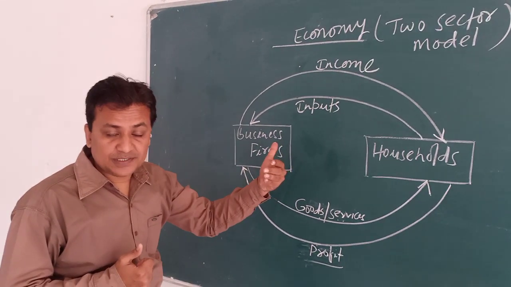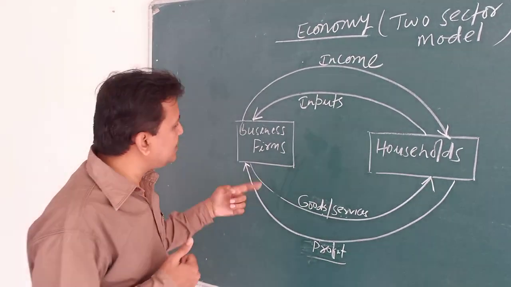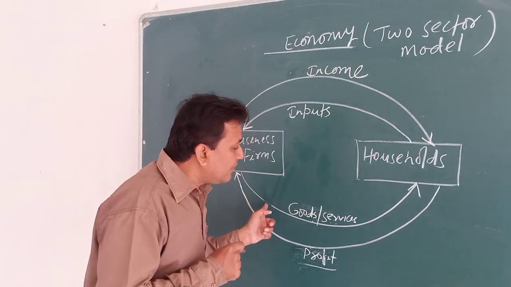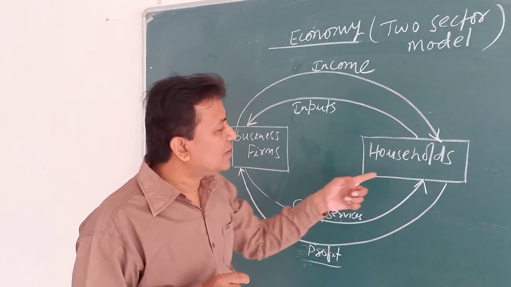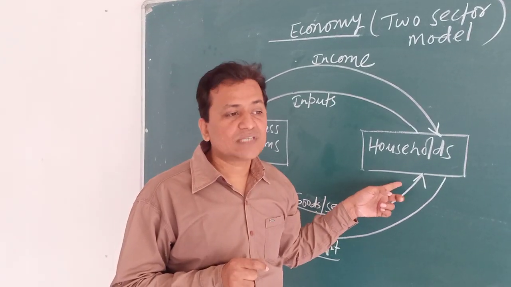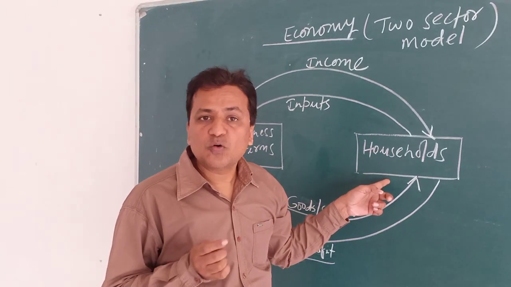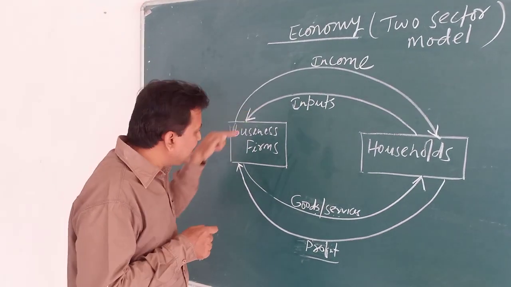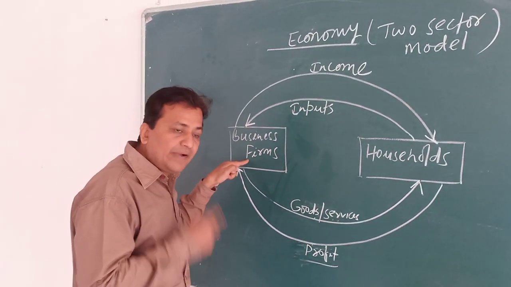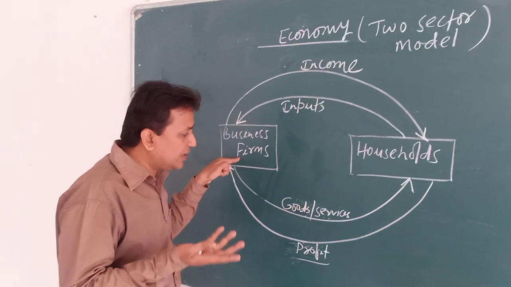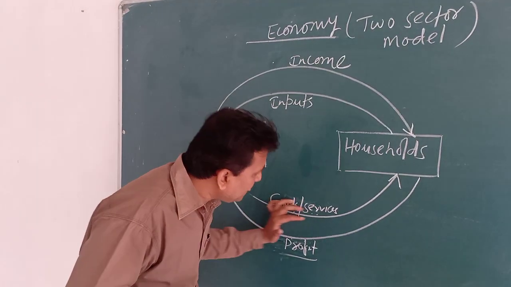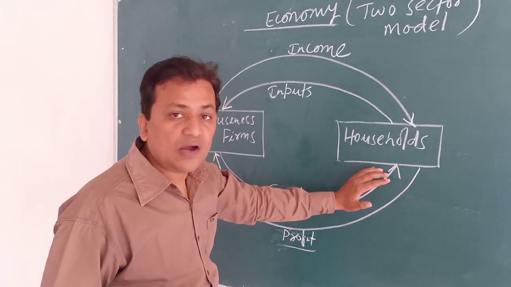And again the business firms use these different types of inputs, and they produce the goods or commodities, they manufacture the goods or commodities, and those goods or commodities the business firms provide to the consumers, to the people of the society. That is what households are here. So inputs are being utilized by the business firms, and the final goods, the output, the goods and services, are provided by the business firms to the households.